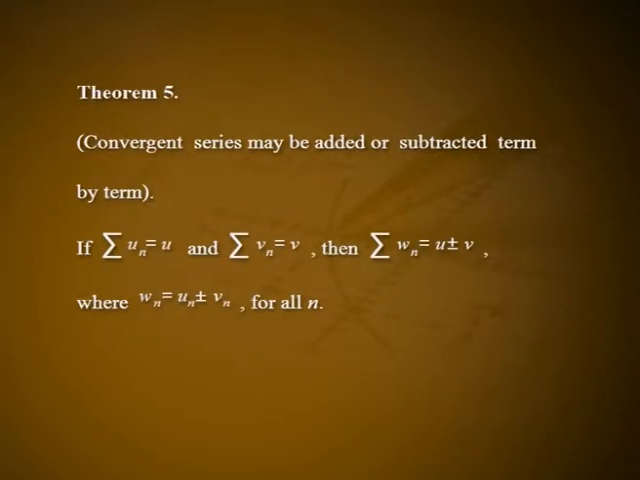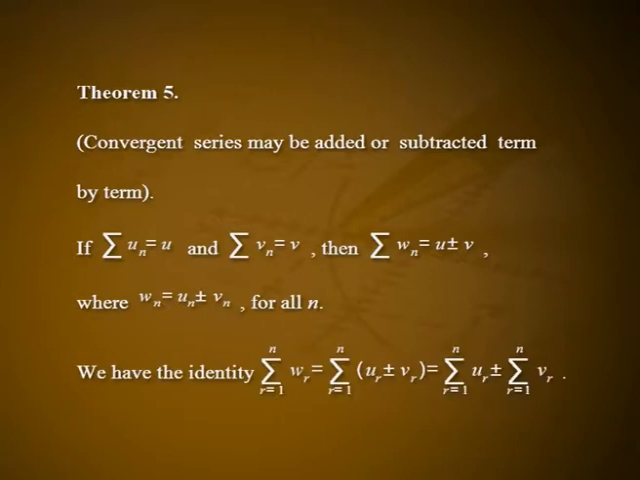Theorem 5. Convergent series may be added or subtracted term by term. If summation un is equal to u and summation vn is equal to v, then summation wn is equal to u plus or minus v, where wn is equal to un plus or minus vn for all n. We have the identity summation r varies from 1 to n wr is equal to summation r varies from 1 to n ur plus or minus vr is equal to summation r varies from 1 to n ur plus or minus summation r varies from 1 to n vr. Making n tend to infinity, the result follows.